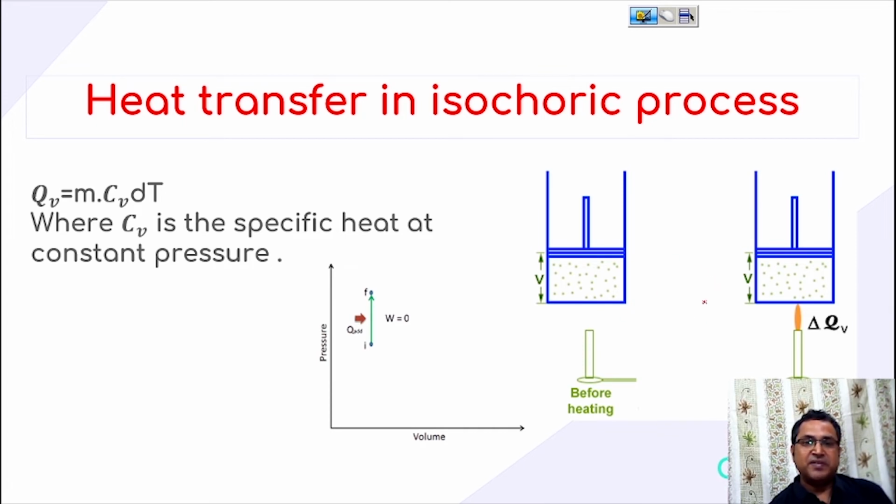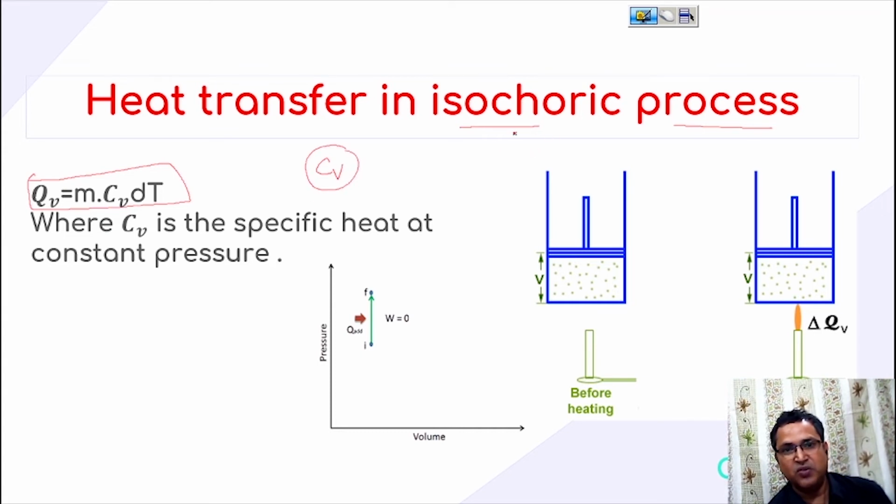Now, as in case of work transfer, we have calculated how much work has been transferred for different processes. In the same way, we have to study the heat transfer for two different processes, that is an isochoric process and an isobaric process. Since we know that Q is equal to mc delta T, where C is the specific heat, in an isochoric process we use Cv, the specific heat at constant volume, while in an isobaric process we will use Cp, the specific heat at constant pressure, that we will discuss later on.